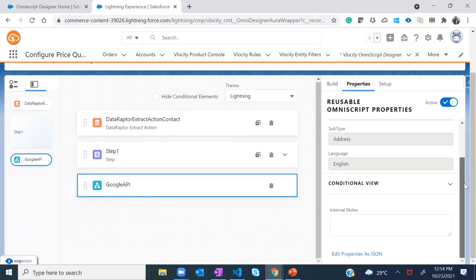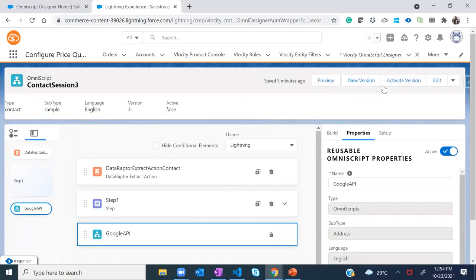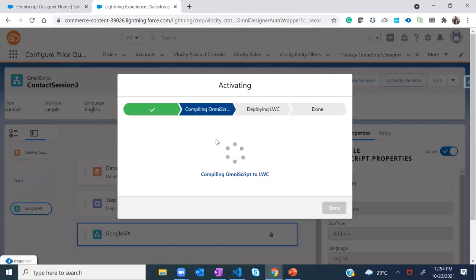And we have already talked about this reusable OmniScript. What it will do is invoke a Google API, and based on the address which we are populating against the contact, it will try to locate that contact address on the map. So let's see how it would work now. I'll again activate it because I want to show how that LWC is still in the picture.